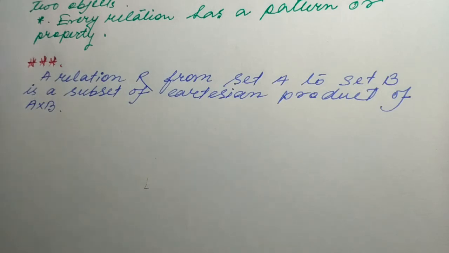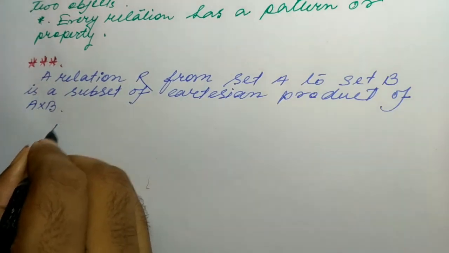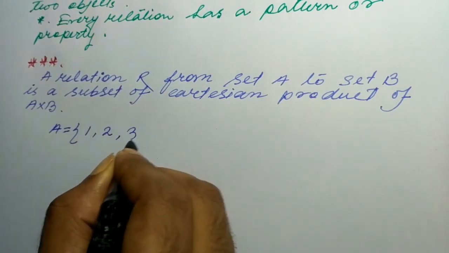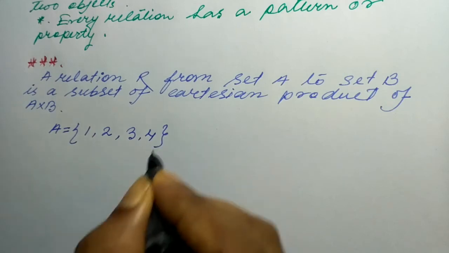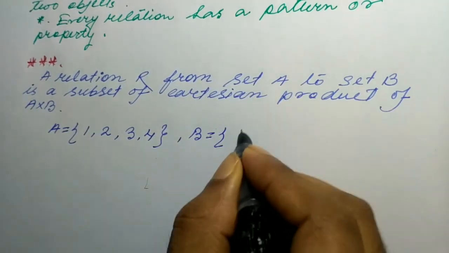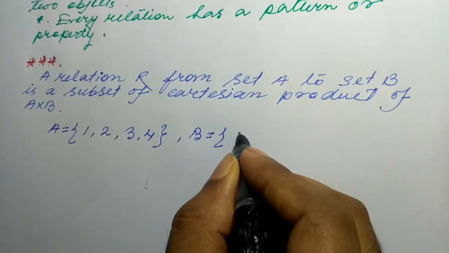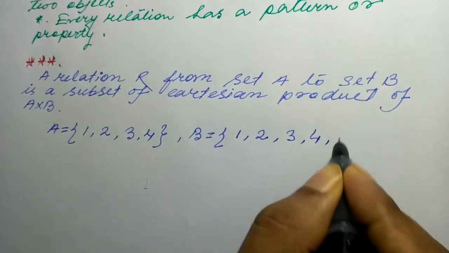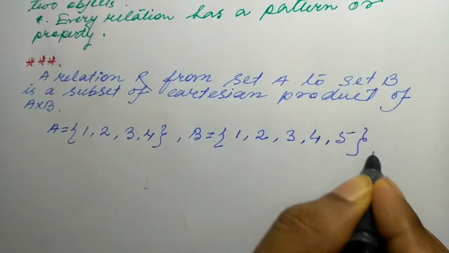Clear? For example, suppose A equals {1, 2, 3, 4} and B equals {1, 2, 3, 4, 5}.